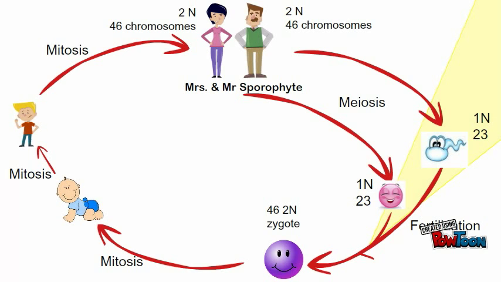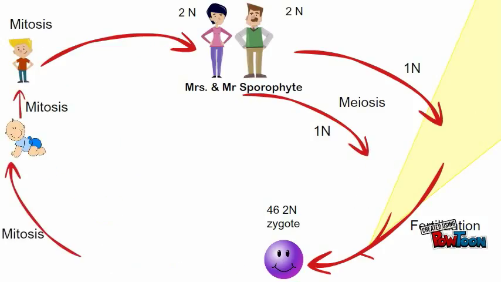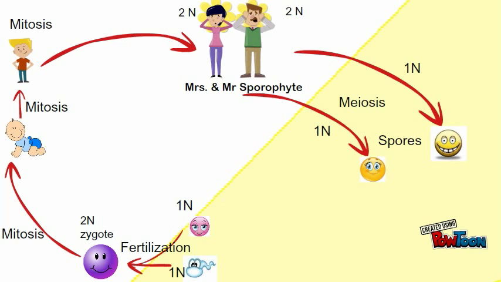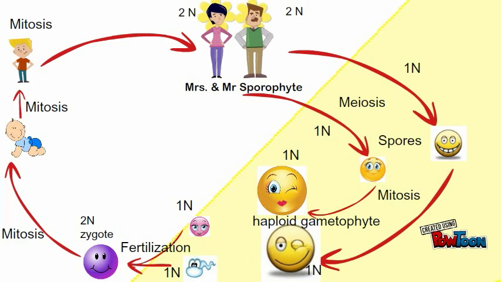But what if the egg and sperm divided by mitosis and went off to live a multicellular life on their own before combining in fertilization? What if Mr. and Mrs. Sporophyte had a plant life cycle? Instead of making egg and sperm, they'd make haploid spores. These spores would grow by mitosis into a haploid multicellular gametophyte generation.